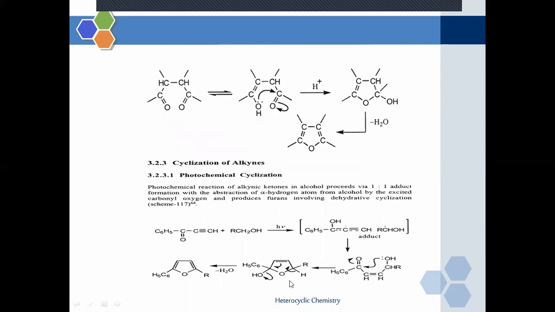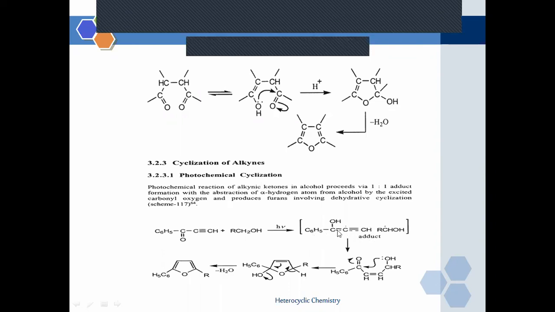So what is the reaction of this compound? When these alkyne molecules react with an alcohol, they form a 1:1 adduct product. What is the meaning of the term 1:1 adduct product?